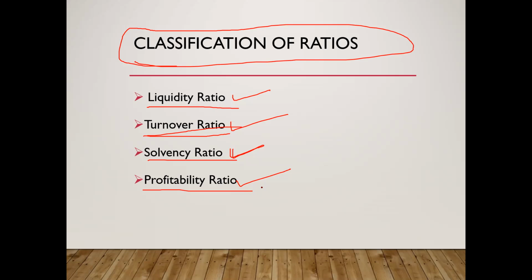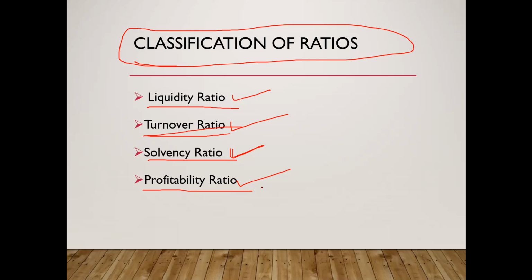Then one more, that is dividend yield ratio. Among the other ratios, one is earning to price ratio, that is EPS divided by market price per share. Another one, dividend yield ratio, that is dividend per share divided by market price per share. You just note down these two.